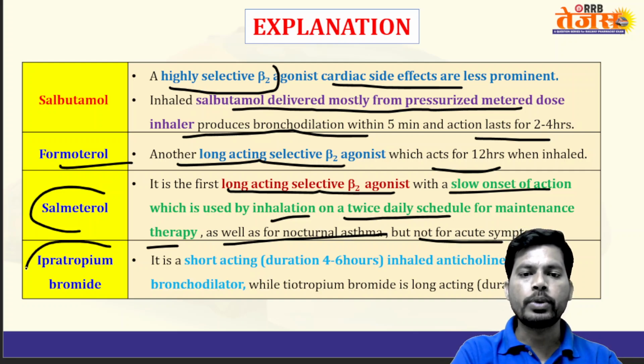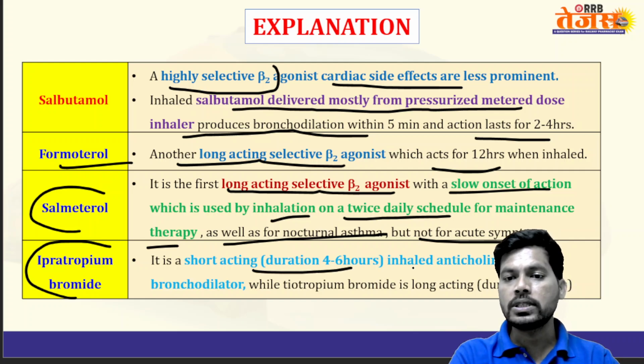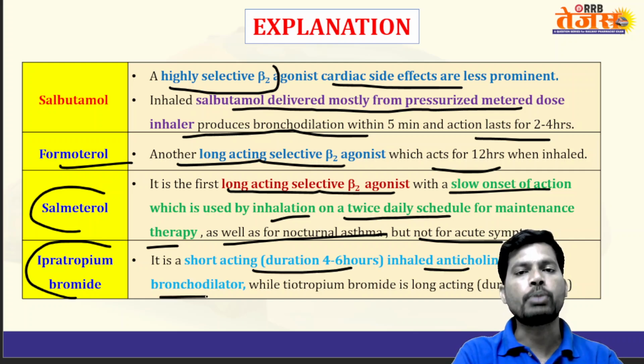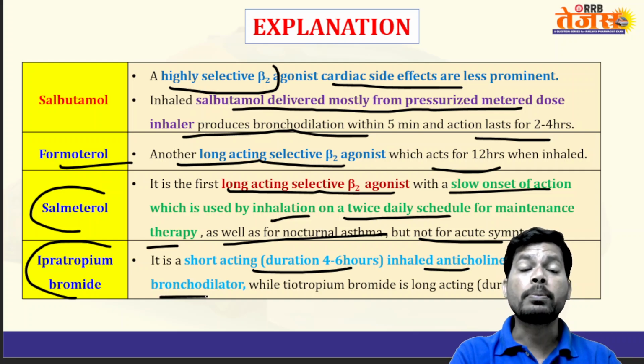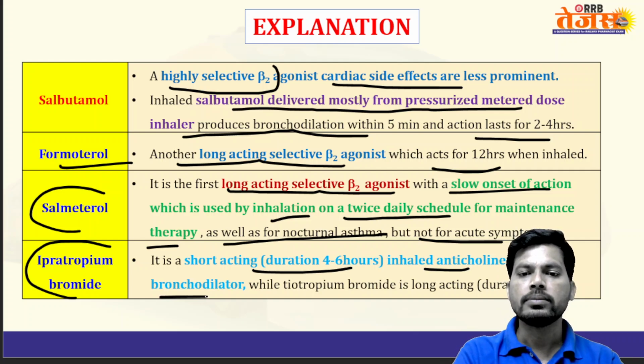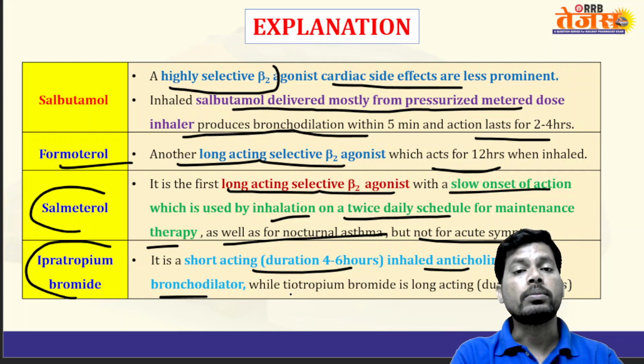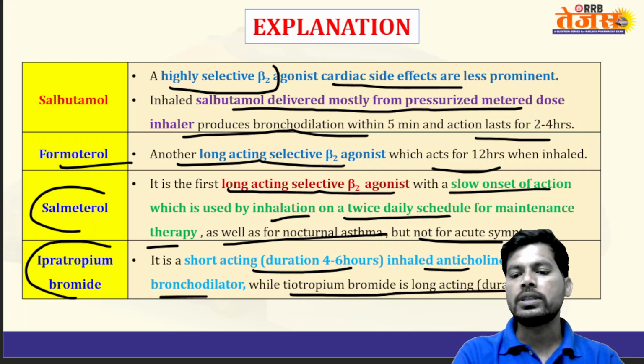Next, ipratropium bromide, a short-acting inhaled anticholinergic bronchodilator with a duration of 4 to 6 hours, which works by blocking M3 type muscarinic receptors. And tiotropium, a derivative of ipratropium, has a duration of 24 hours.